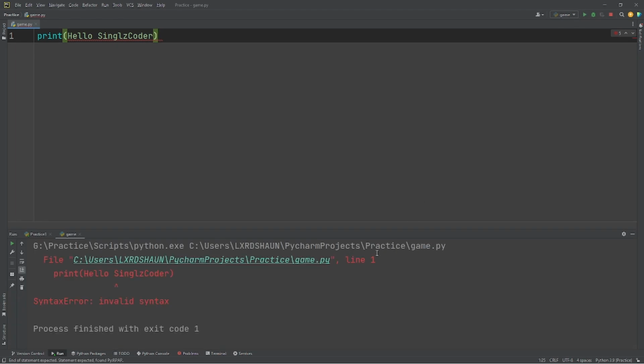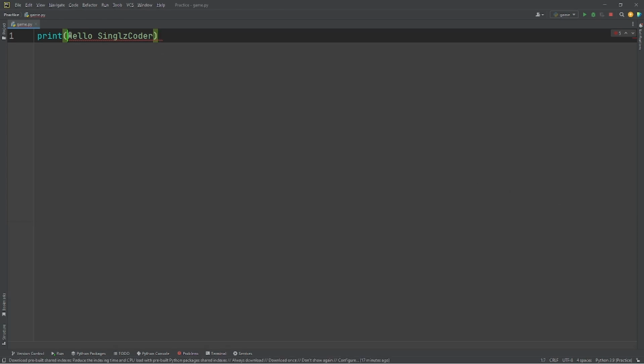So if you run it as well, it shows you here. When you print out, there's an invalid syntax, and usually a syntax error means that you're missing something. So let's put the quotation marks back in.